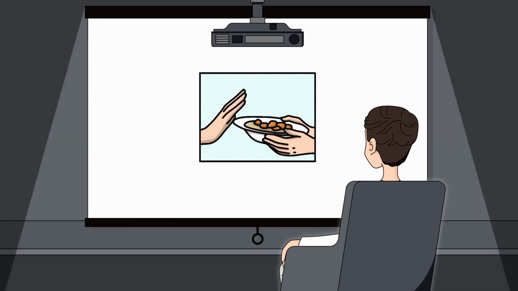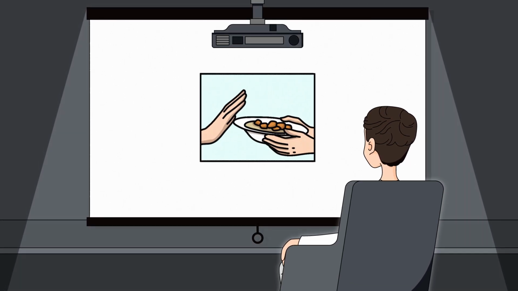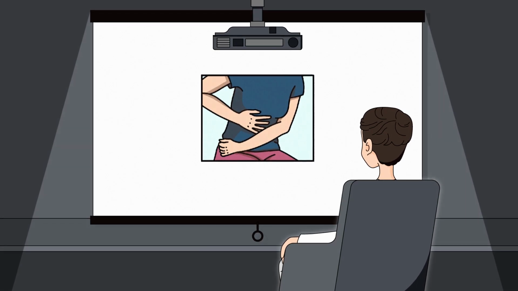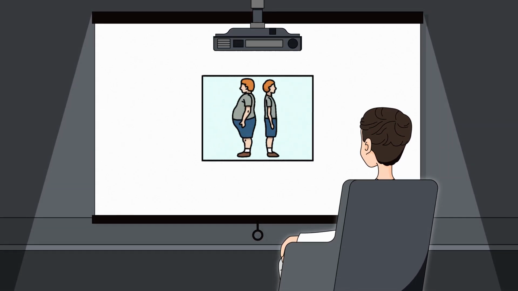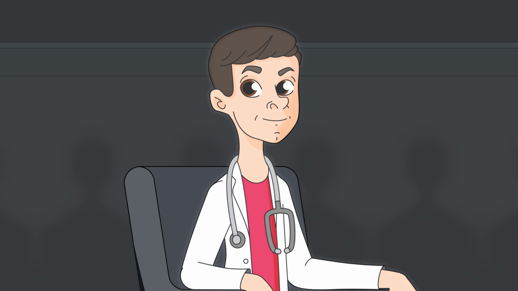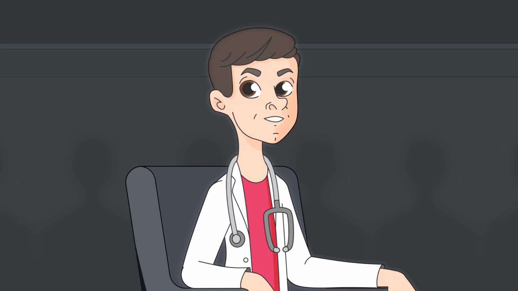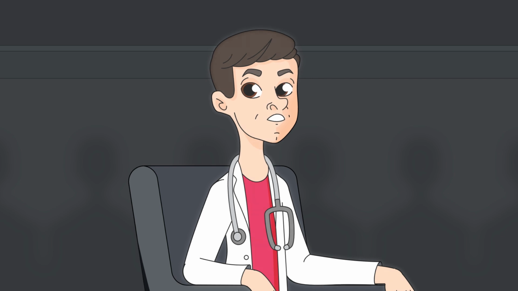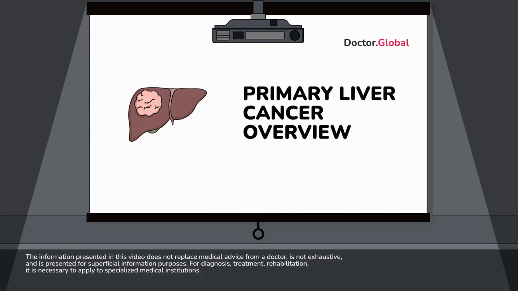Loss of appetite or feeling very full after a small meal, pain in the abdomen, swelling or fluid buildup in the abdomen, unexplainable weight loss. Did you know these are symptoms of primary liver cancer? My name is Doctor.Global. Let's discuss this disease in more detail.